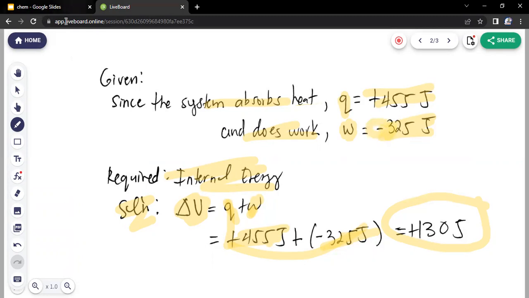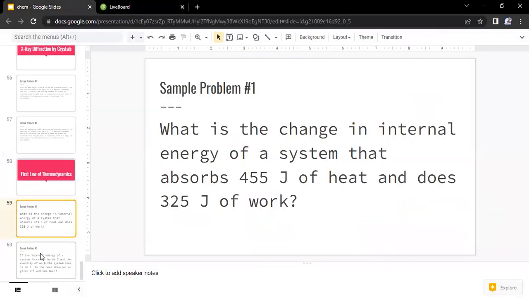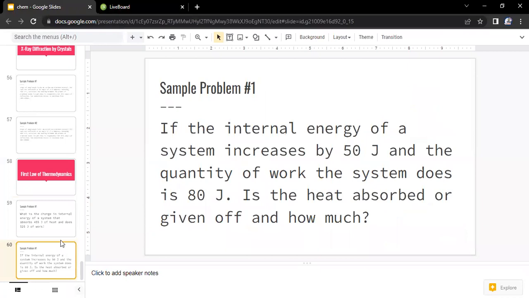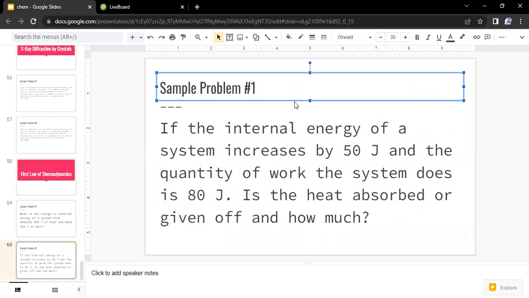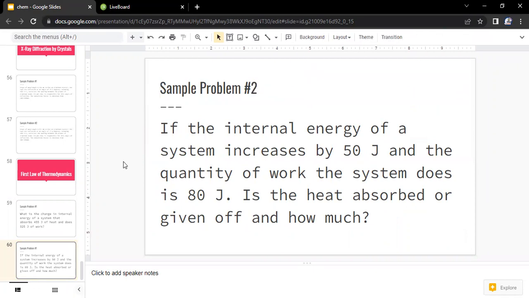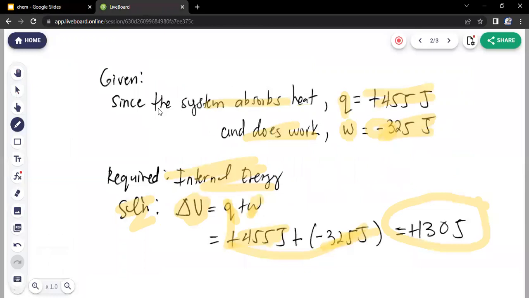Now, next problem, sample problem number 2. If the internal energy of a system increases by 50 joules and the quantity of work the system does is 80 joules, is the heat absorbed or given off, and how much? That is the problem. To solve this one, we have the following given.